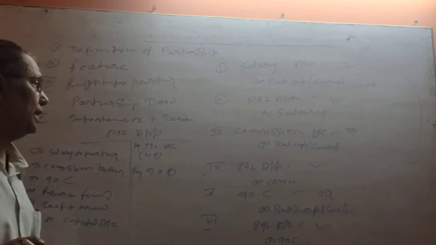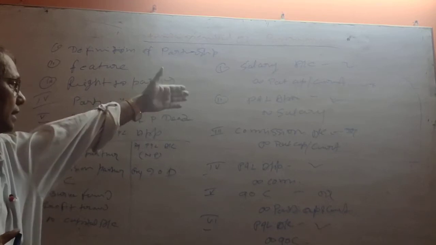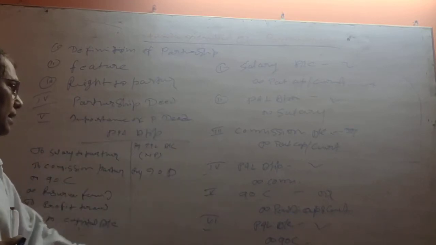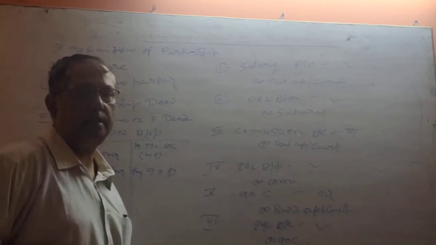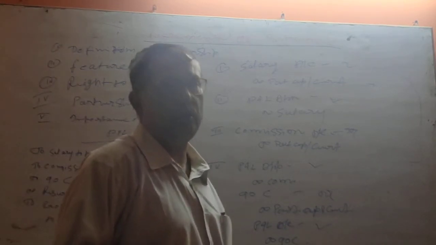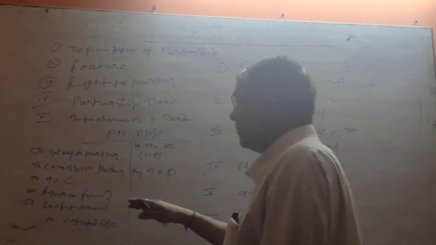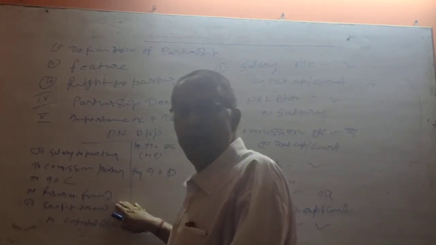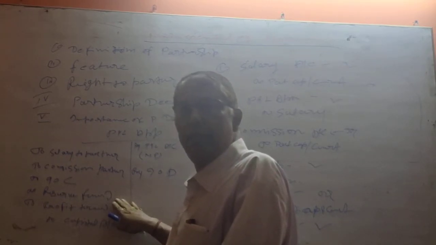Why is there an opening entry and a closing entry of partners' salary, commission, interest on capital like that? Because salary, commission and interest are revenue expenditure, they should be closed and transferred to the profit and loss appropriation account. Reserve fund is not going to be closed, and that's why it will stand on the liability side of the balance sheet.